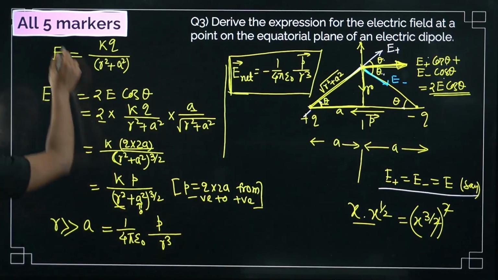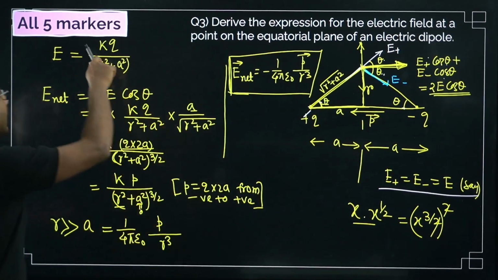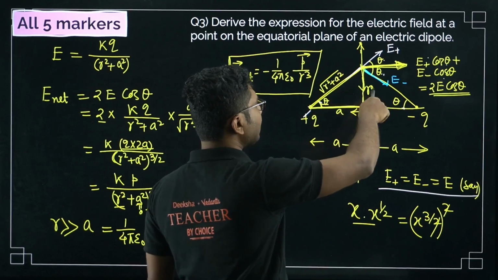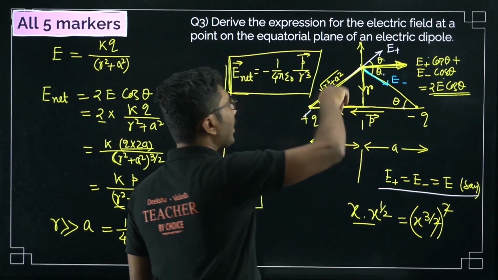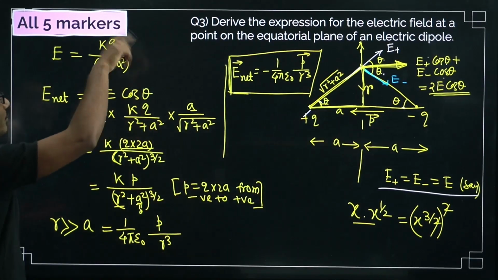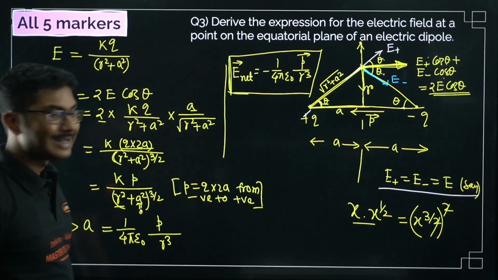Now what is the value of E for any of the charges? It is KQ by R square. So KQ by R square, here R is the square root of r square plus a square, because this is r, this is a, by Pythagoras theorem. So if you do the square of that, then the square root will be gone, so only r square plus a square is left.